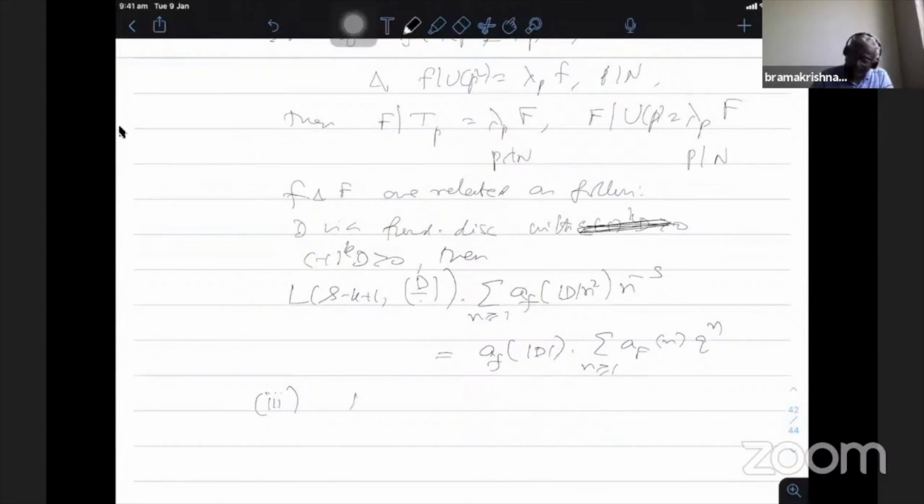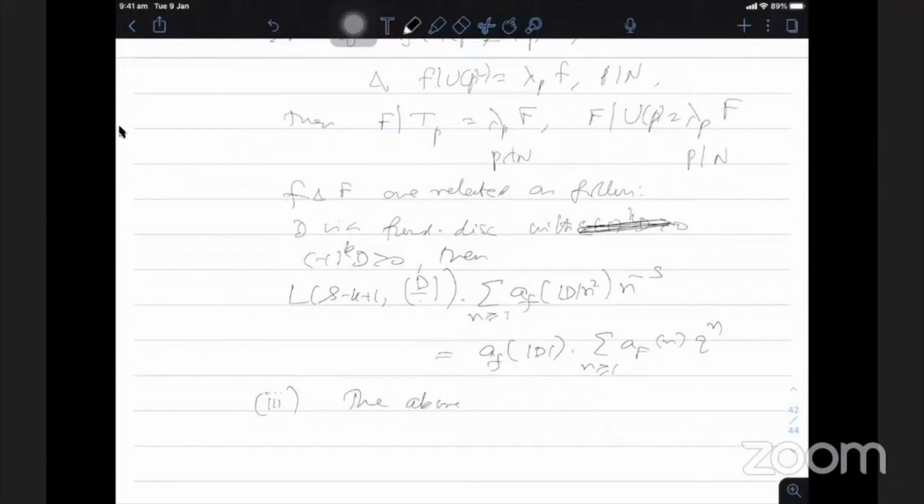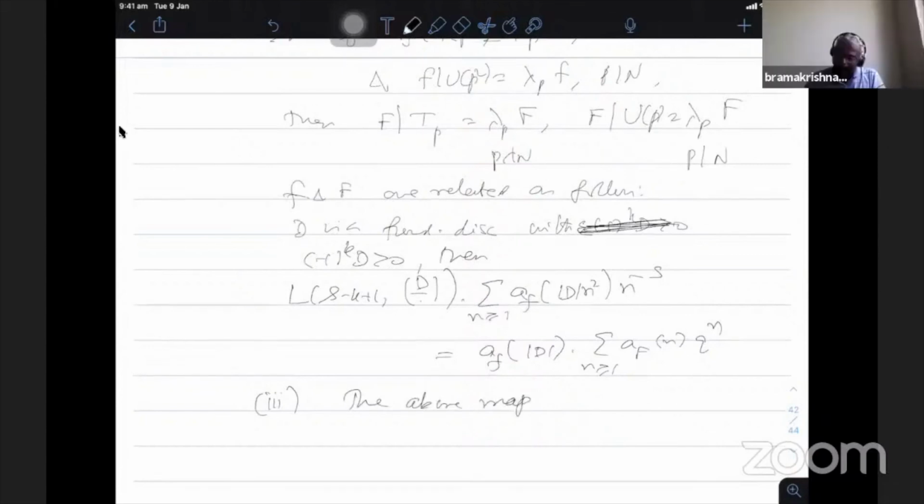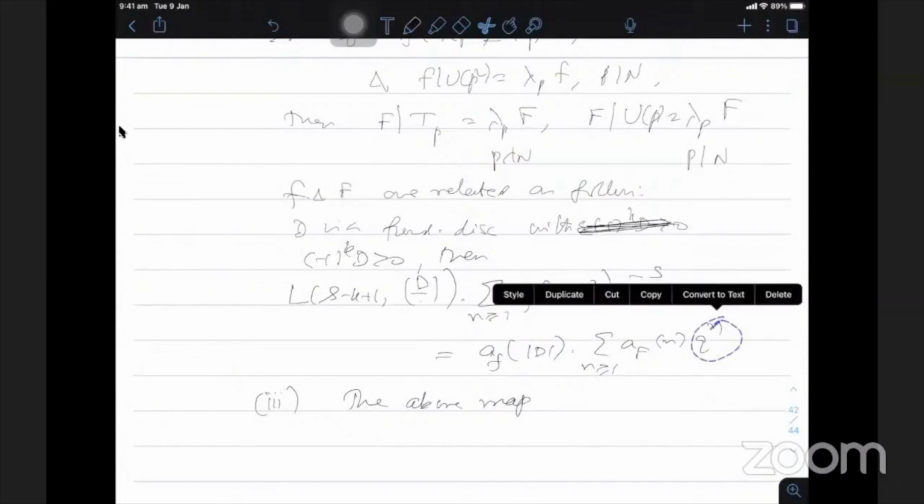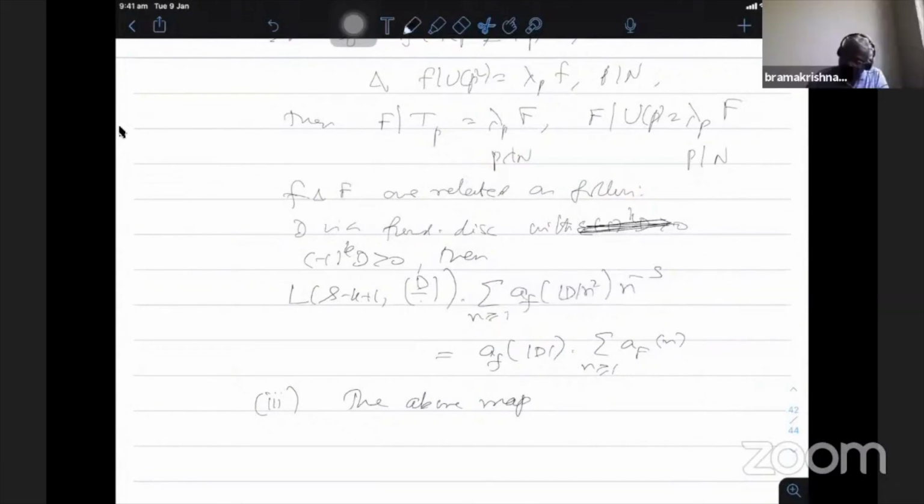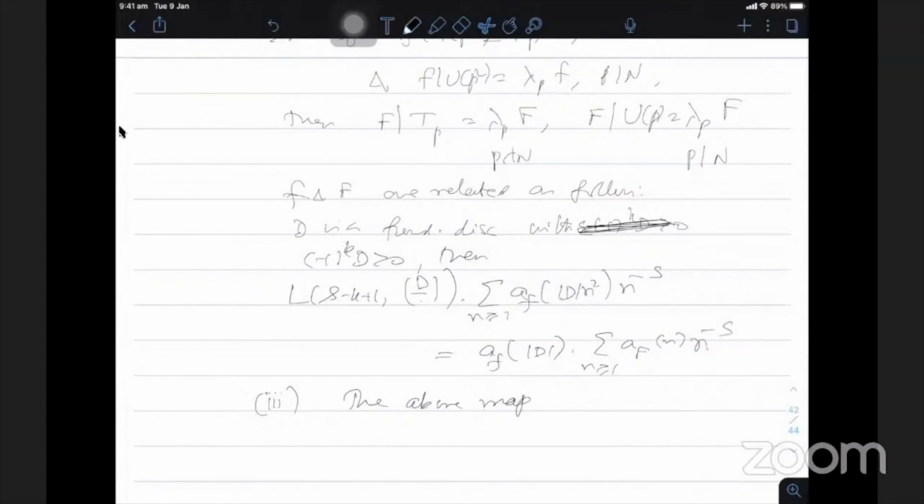The above map. Sir, yes. One is a Dirichlet series and another is a Fourier expansion. That is a mistake. Good that you pointed out. That is a mistake indeed. So you start with the Dirichlet series identity and then transform into the Fourier expansion.